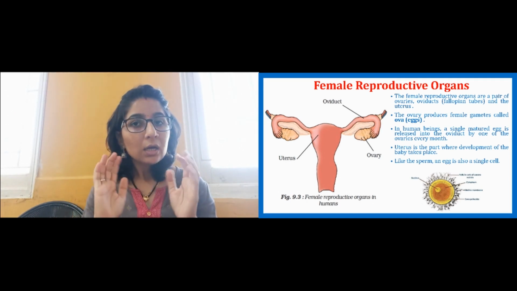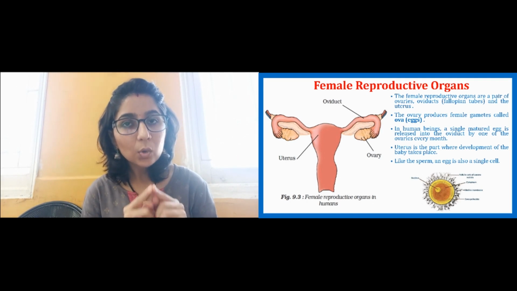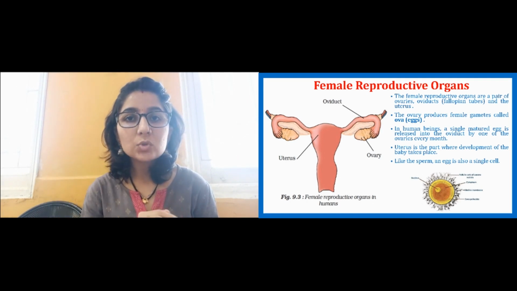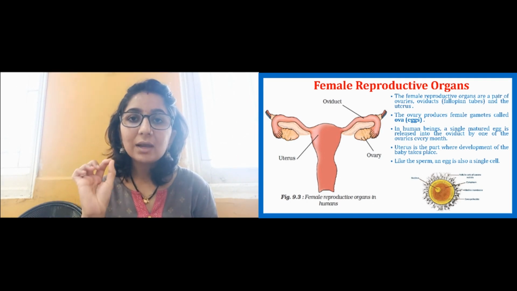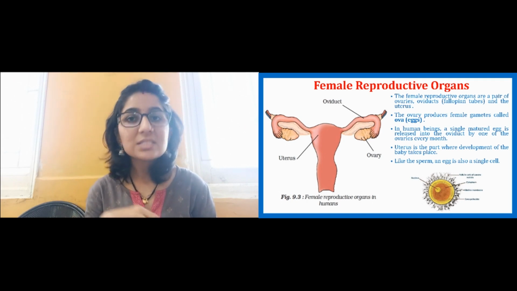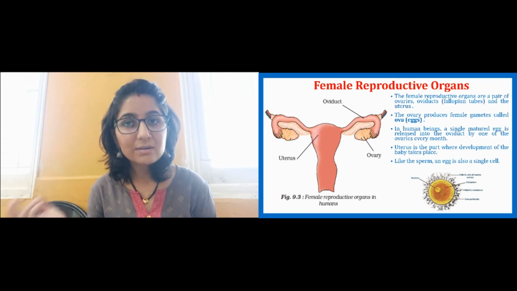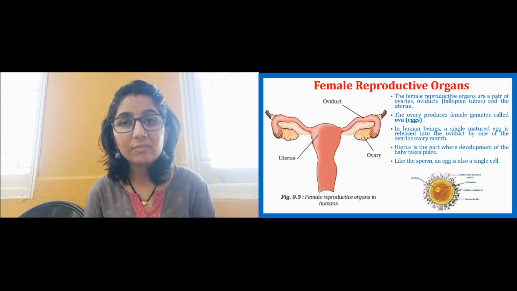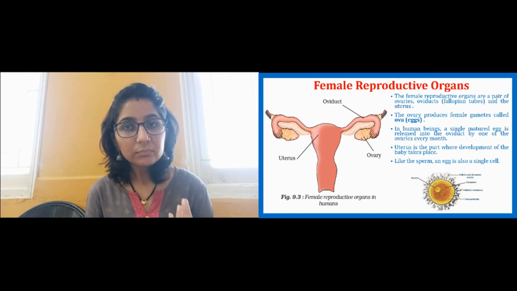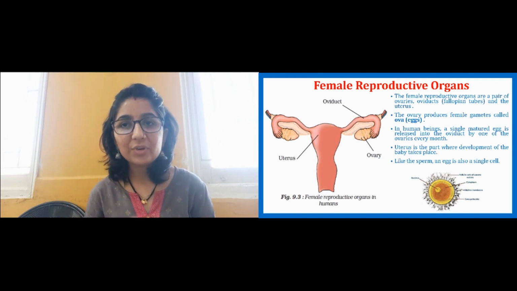This happens every month alternately. If this month one ovary is releasing, the next month the other ovary will release the ovum. So it happens every month.